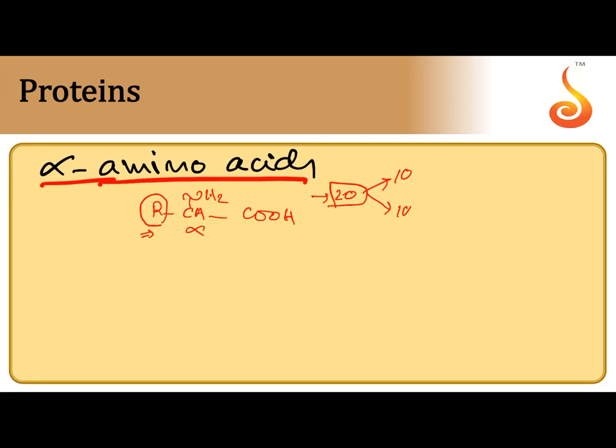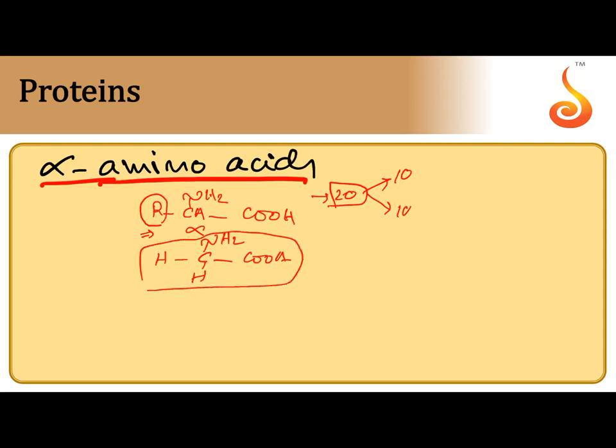Amino acids which are produced by human beings in the body itself are non-essential amino acids. Essential amino acids must be given to the body through diet only. Next, all amino acids are optically active except the first amino acid, glycine. Glycine is the smallest amino acid.